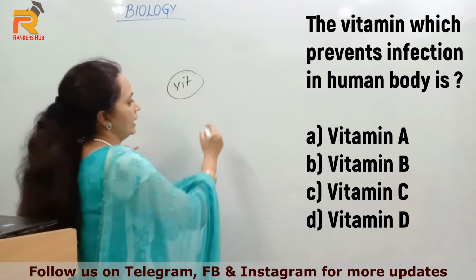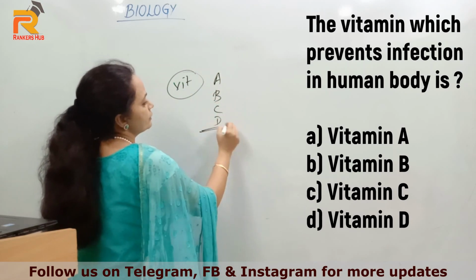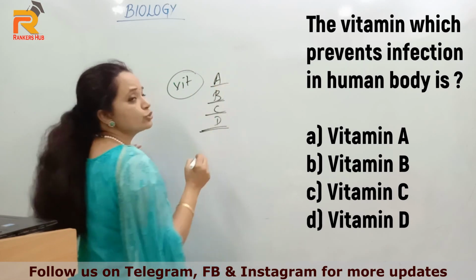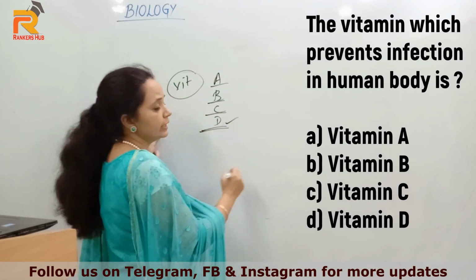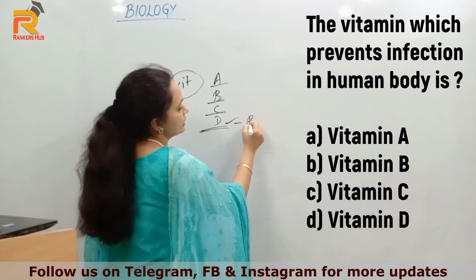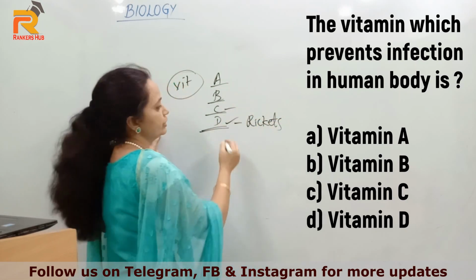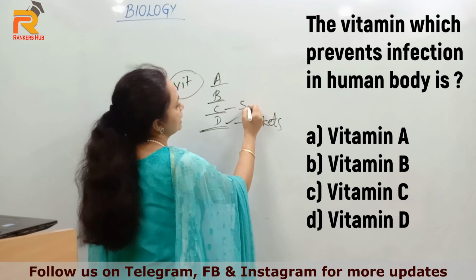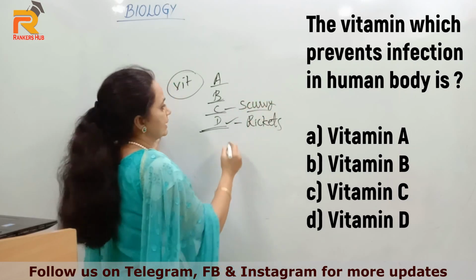The deficiency of vitamins A, B, C or D may lead to different deficiency diseases. Lack of vitamin D leads to rickets. Lack of vitamin C leads to scurvy, a skin disease.